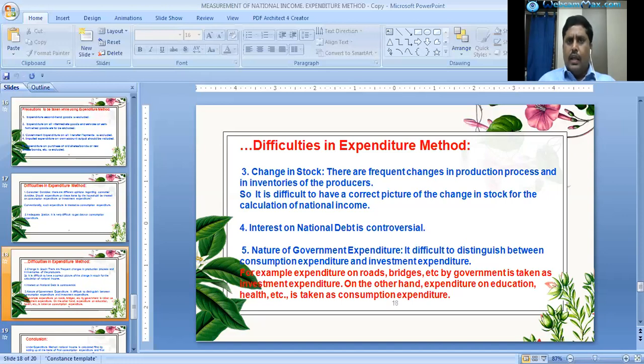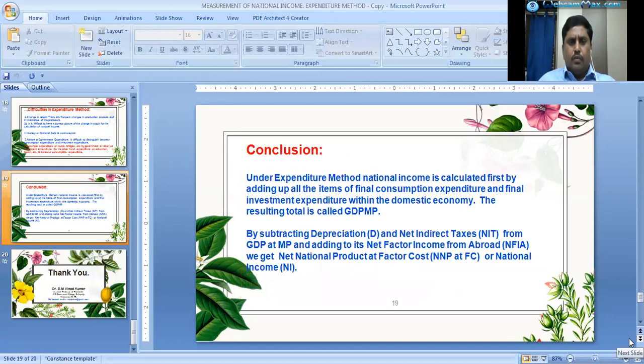On the other hand, expenditure incurred on national education, health, etc. is taken as consumption expenditure. This should be kept in our mind. The conclusion is, while considering the expenditure method, we should keep in mind the difficulties of the expenditure method.